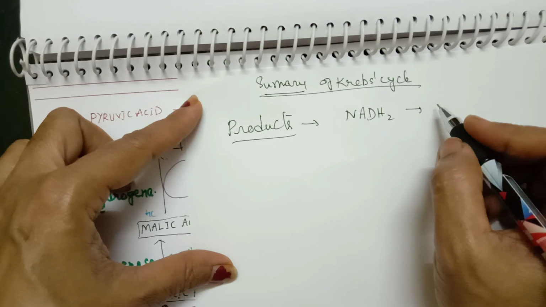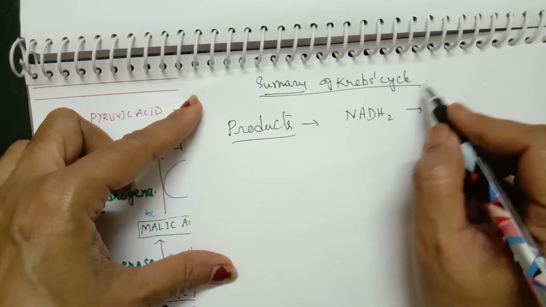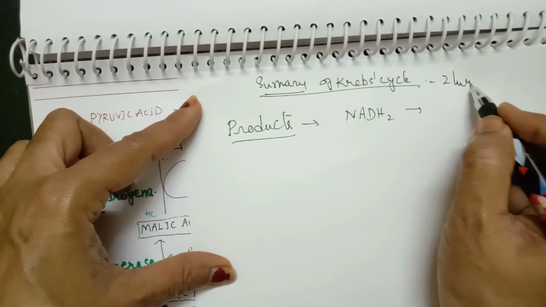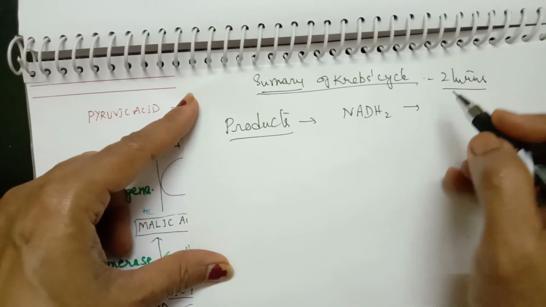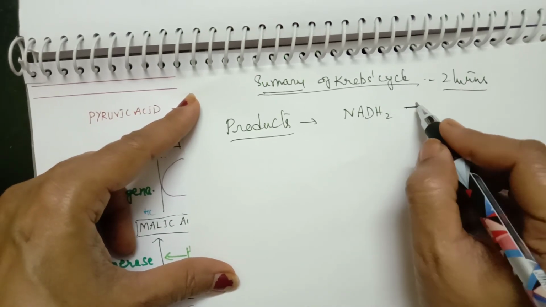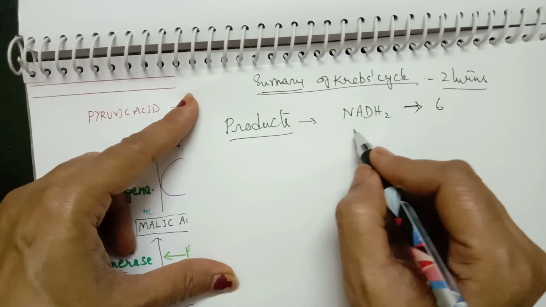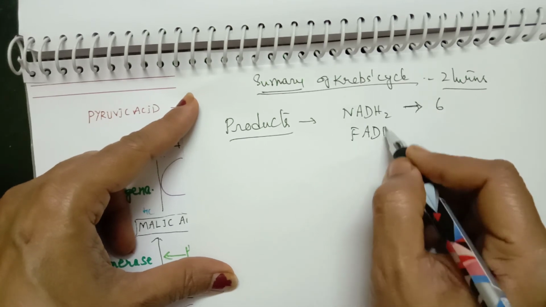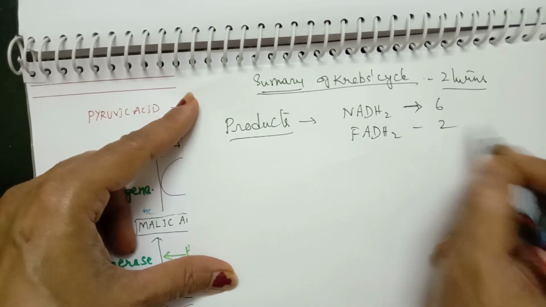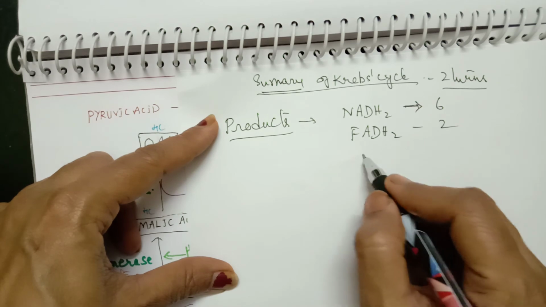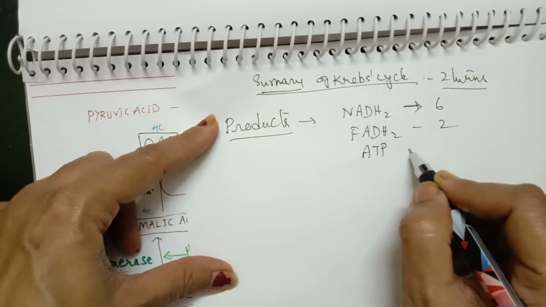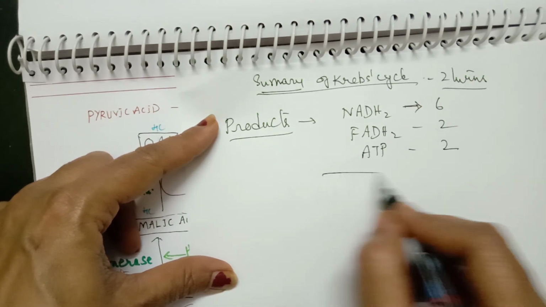In the Krebs cycle, I told you 2 turns will take place. So NADH2 formed will be a total of 6 NADH2. FADH2 formed for 2 turns will be 2 FADH2 and ATP formed will be 2 ATP.